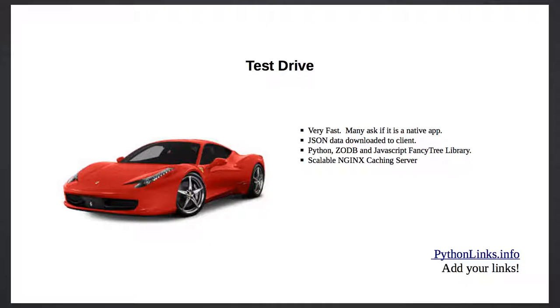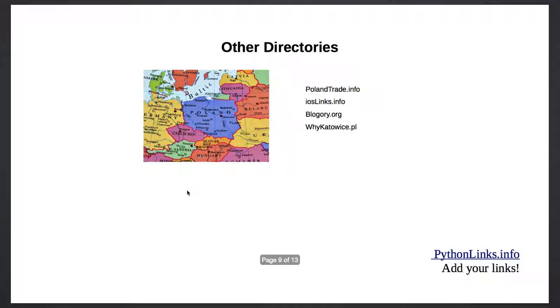I invite you to take it for a test drive. It's very fast. Many ask if it's a native app. It's JSON data downloaded to the client, Python, ZODB, and JavaScript fancy tree libraries, scalable Nginx caching servers on top of scalable Linode servers. The other directories, PolandTrade.info, is doing quite well in Poland.